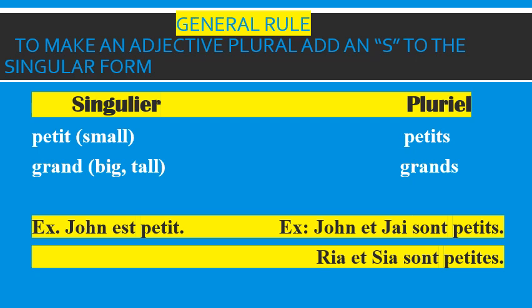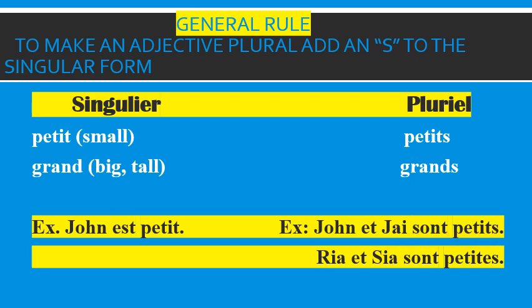Now if I have to say John and Jay are small, let us change that to French. It is John et Jay. This means John and Jay. For are, the word is sont. Now these are plurals. We're talking about two boys, so the adjective will also change into plural. You will write petit with the s at the back. So the sentence becomes John et Jay sont petits.